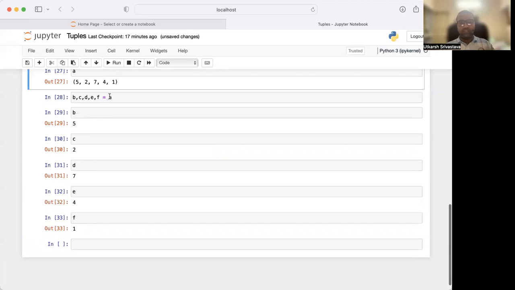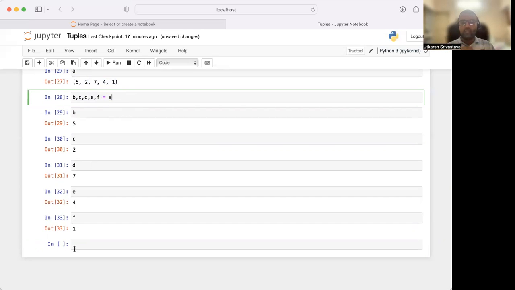We created five new variables, separated them with commas and kept them equivalent to A, and we got 5, 2, 7, 4, 1.